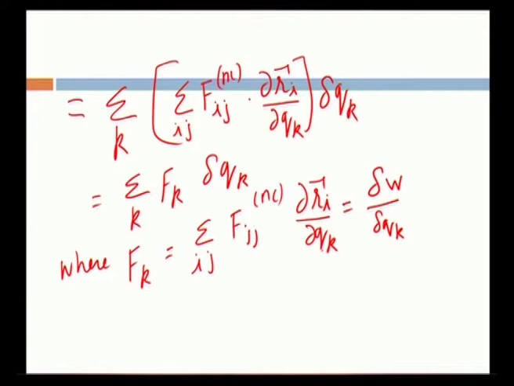Here this q is a generalized coordinate, this r is a position vector, and this W is work done.